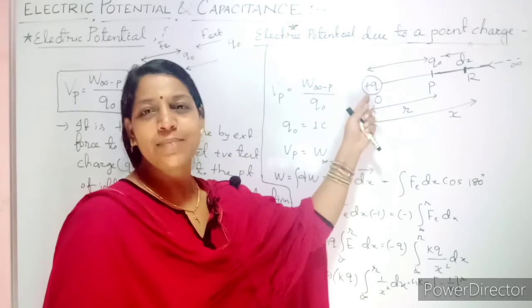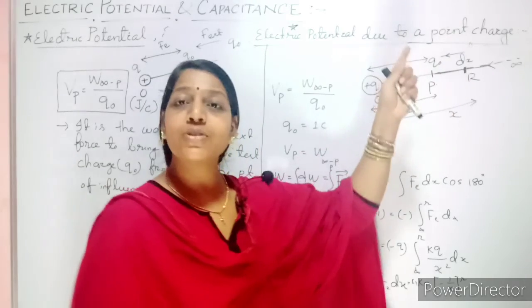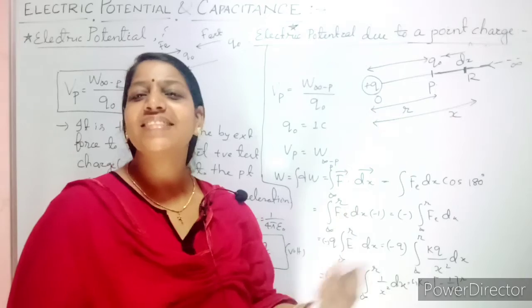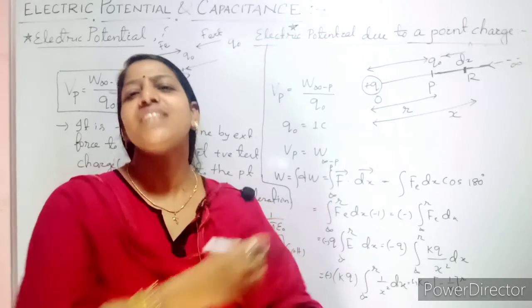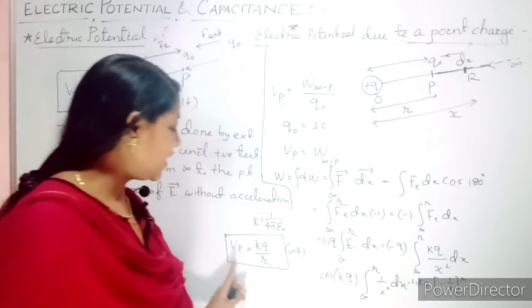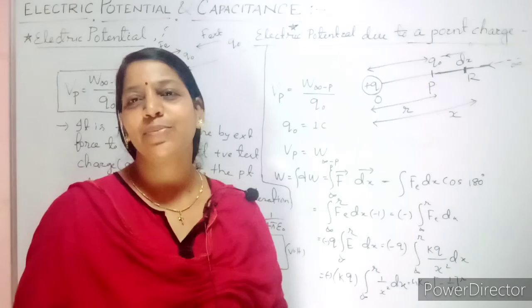Both are repulsive in nature. At the same time, your external force should do work against it to bring that charge. Hence, they are out of phase, or you can say at a 180 degree angle. For that reason you get your expression for the voltage at any particular point, kq by r.